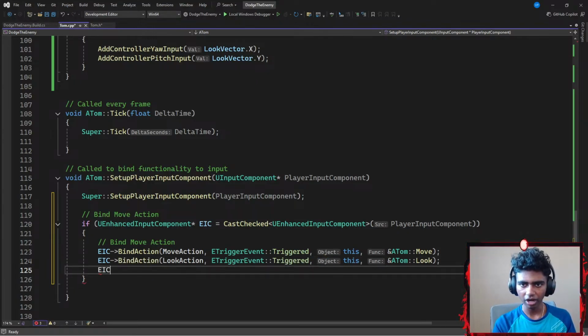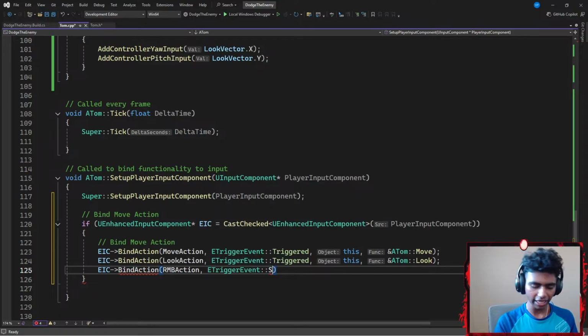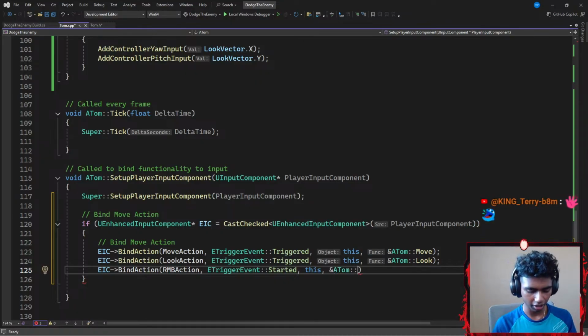Okay, and then next we're going to go with another enhanced input component that points towards a BindAction. This time I'm going for my RMB action. That is the reason why I'm not really adding comments right now, because I'm in a really big rush. Let's go with RMB action. And then for the trigger type, I'm going to go with ETriggerEvent, which is going to be Started this time. So if my right mouse button has been started on this object, I'm gonna do what the memory address from my class, let's say something like RMB underscore pressed function, tells me to do.